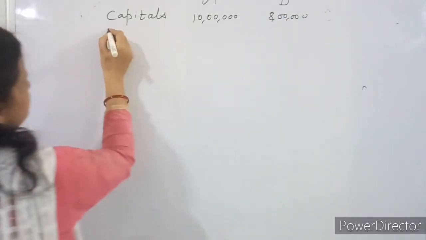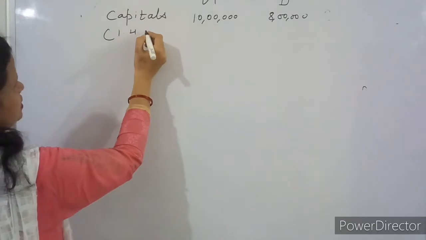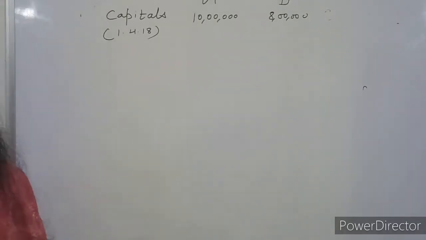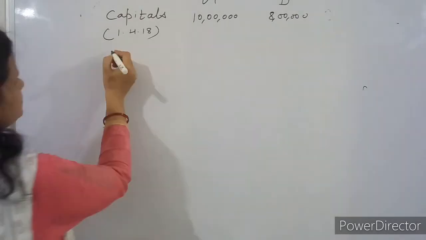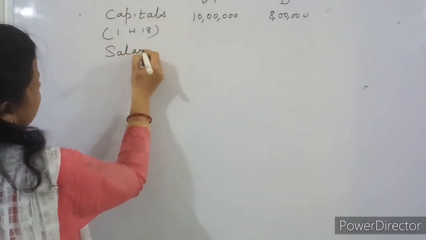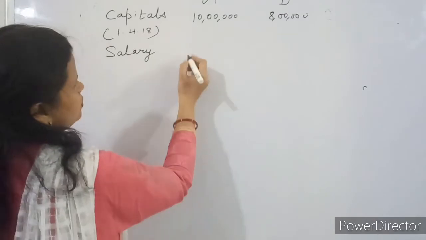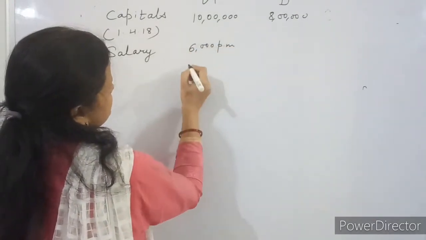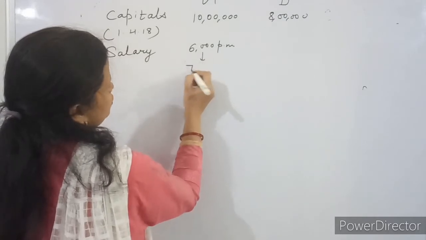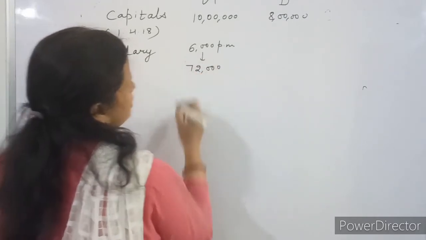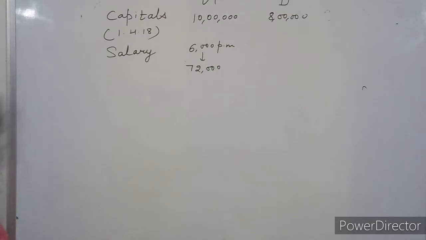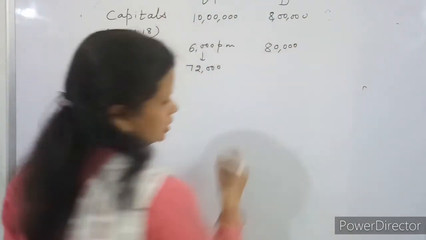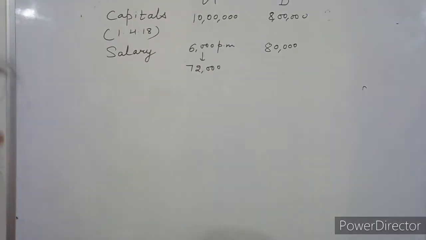And balances are given on 1st April 2018. Then salary: for A we have calculated 6,000 per month. It means it will be 72,000 for the year. And for B they have given 80,000 per annum.